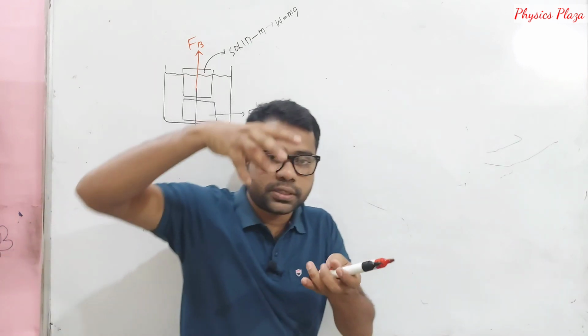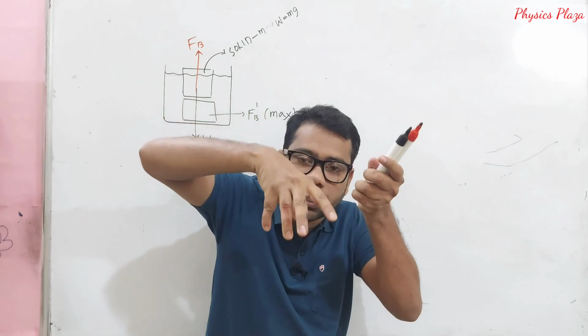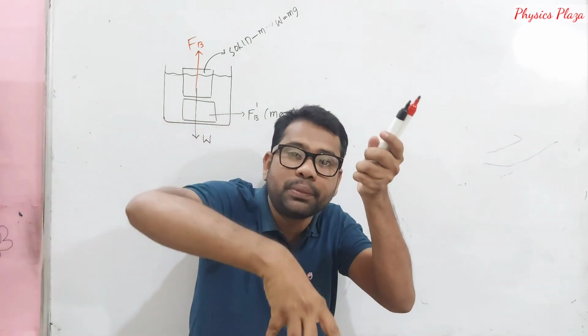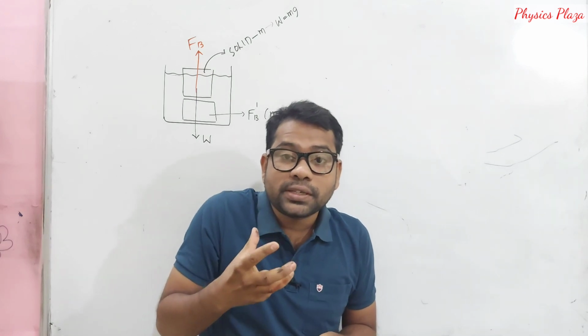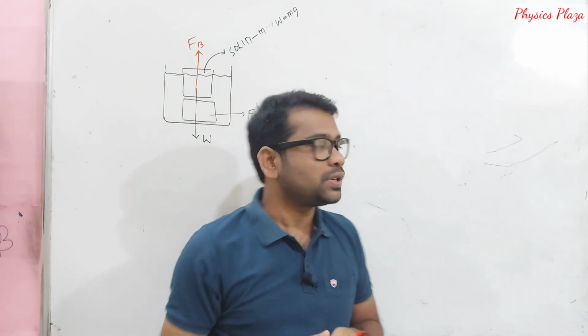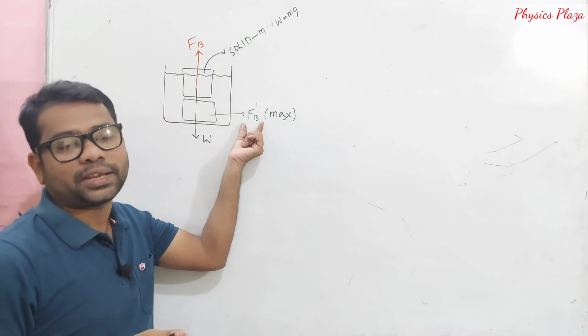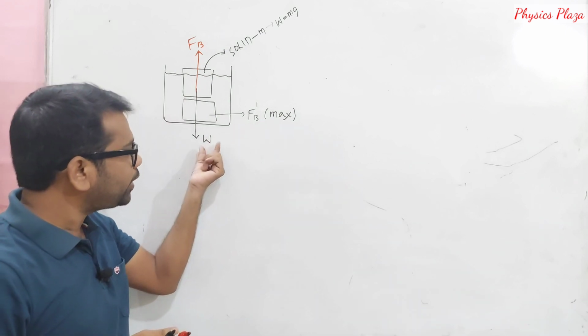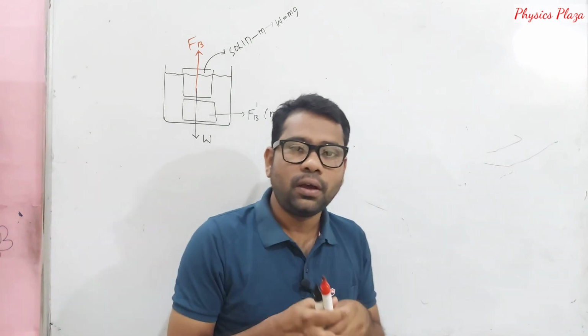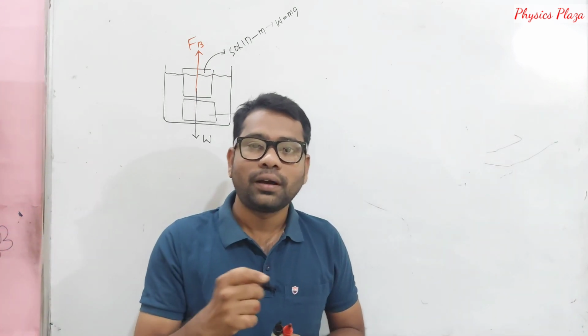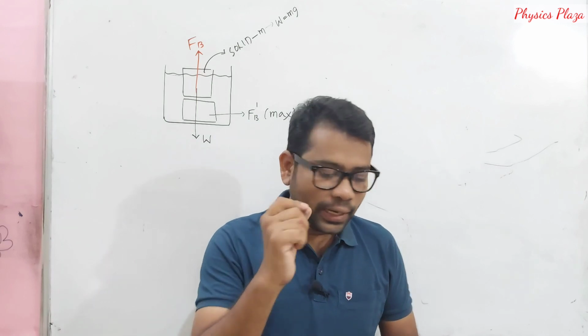You keep on immersing it, and at a particular point it is completely immersed. The moment it immerses completely, it experiences maximum buoyant force, which we represent with Fb dash. Depending on these two values only, we can say whether a body will sink or float. Let us see, children.